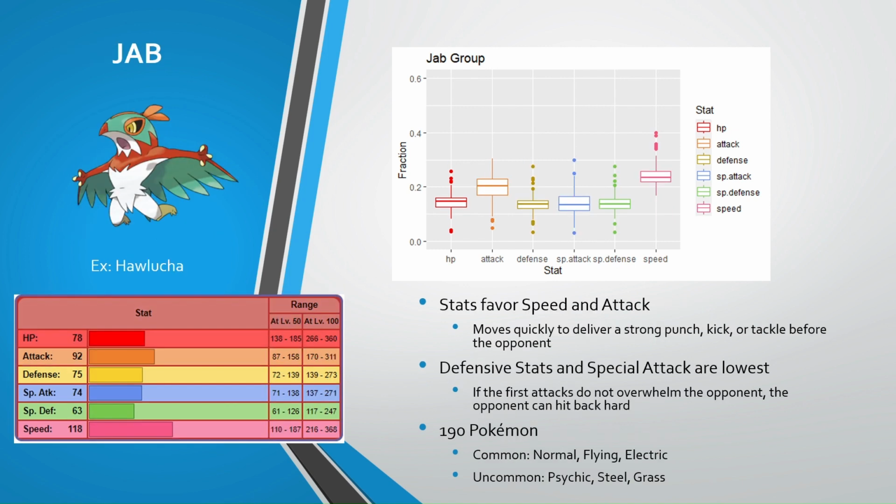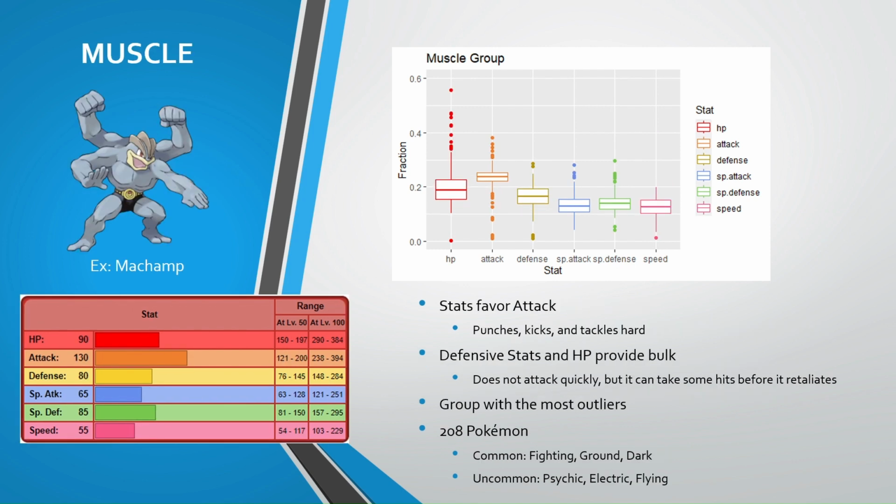Our third group is the jab group. Unlike the defenders, jabs come out fast and seek to take out an opponent in one punch. But if they don't knock out the opponent first, they do not have the defensive stats to take many hits themselves. Jabs are common among normal, flying, and electric Pokemon, but uncommon among psychic, steel, and grass.